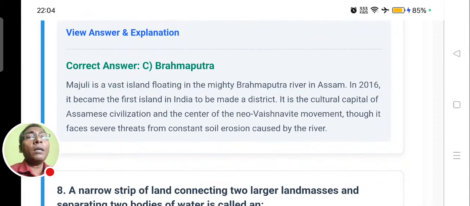It says the Brahmaputra is the answer. The river Brahmaputra formed Majuli, and it is located in Assam. It says Majuli is a vast island floating in the mighty Brahmaputra river in Assam, and in 2016 it became the first island in India to be made a district. It is the cultural capital of Assamese civilization and the center for the Neo Vaishnavite movement, though it faces severe threats from constant soil erosion caused by the river.